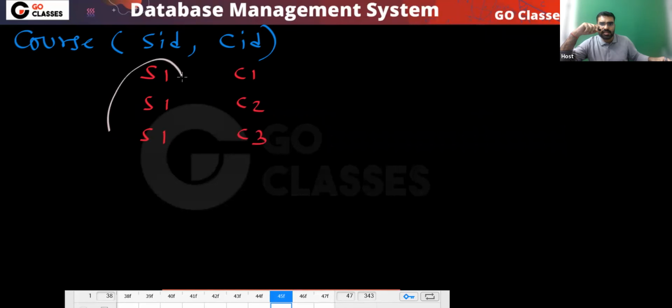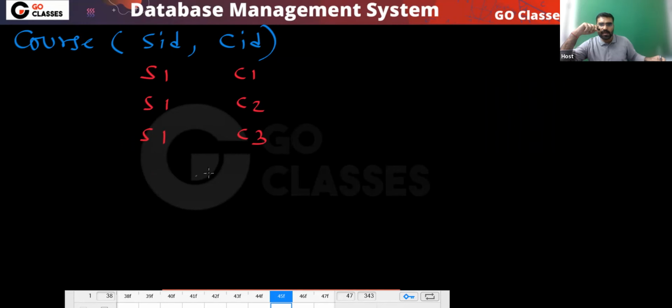Will you call this information redundancy? S1, S1, S1. Will you call it a redundancy? No. This is useful information, right? That S1 has taken C1, S1 has taken C2, S1 has taken C3. Agree or not? This is not useless information. This is not a repetition. This is useful.